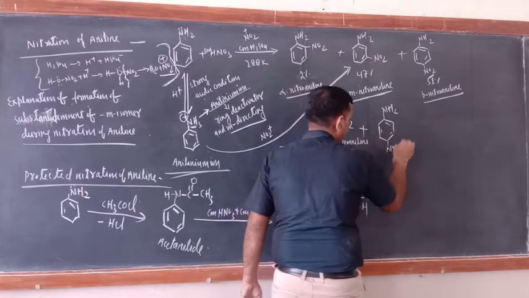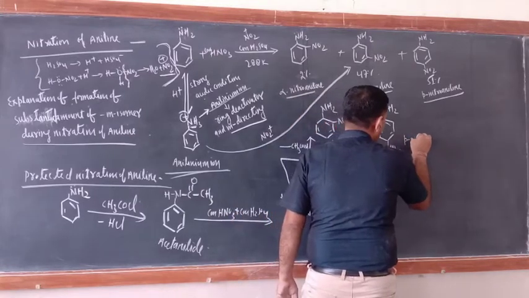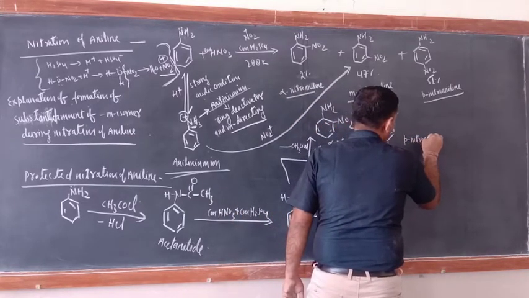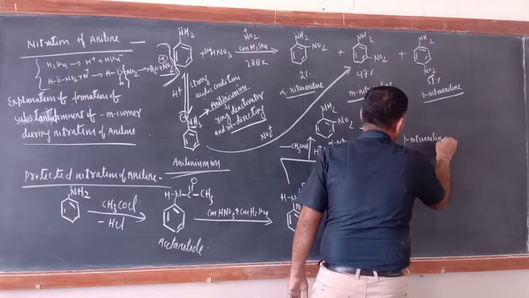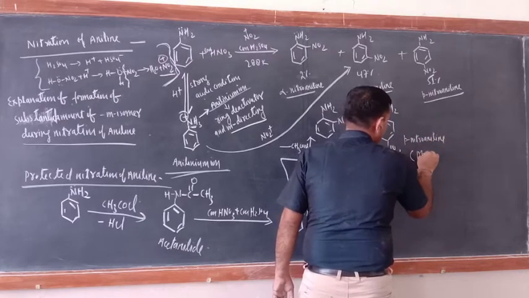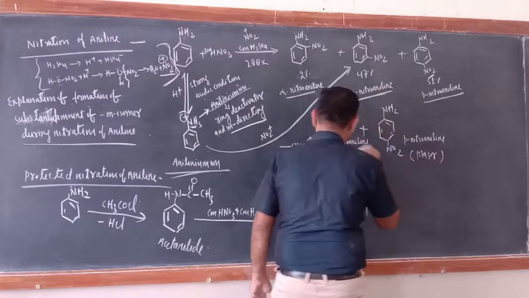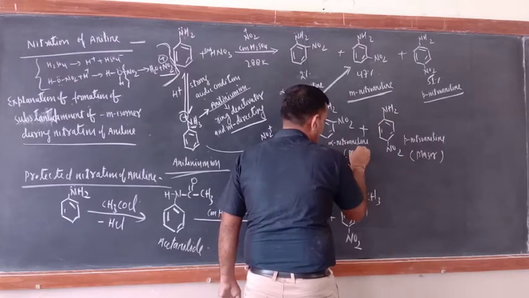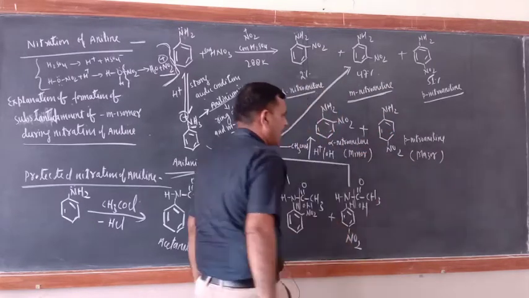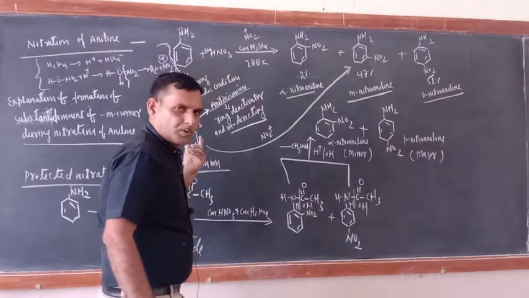And what is the name of this one? Para-nitroaniline. You know para is the major product, and this is the minor product. You have got both.